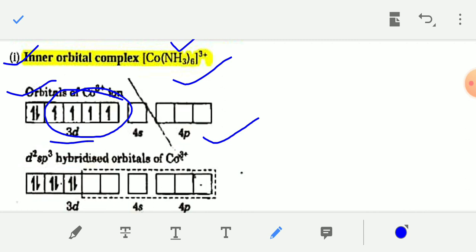Pairing of the unpaired electrons occurs when 6 ammonia molecules approach the central cobalt metal.